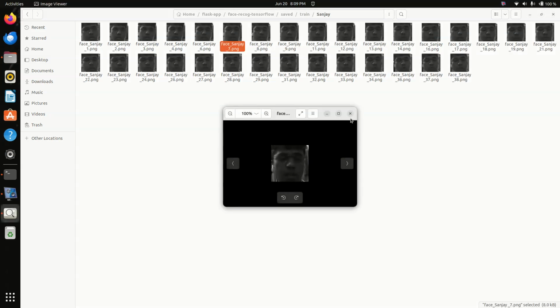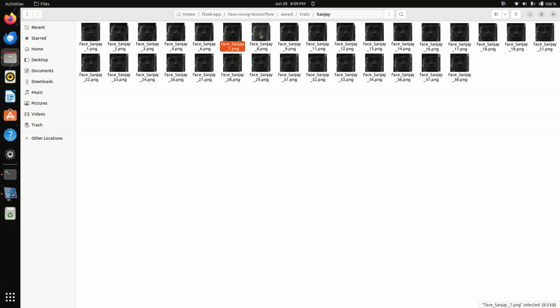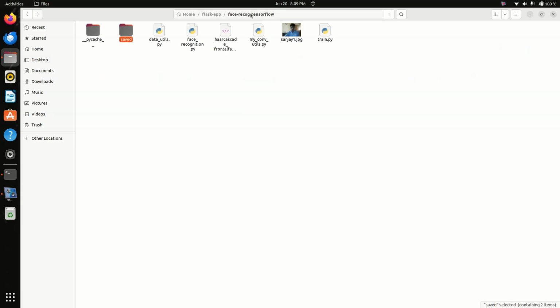So my face is recognized, name is there, ID is there. So I successfully finished face recognition using TensorFlow.